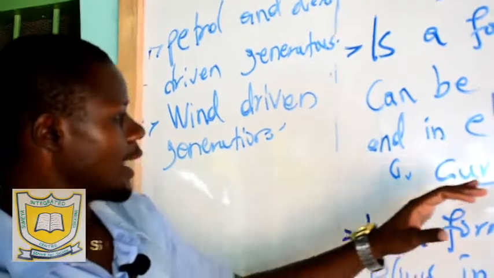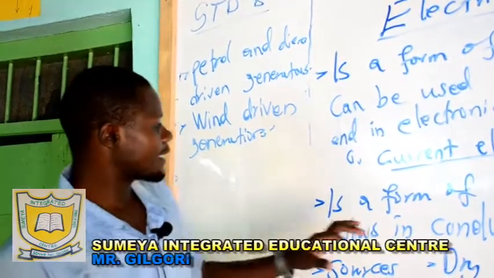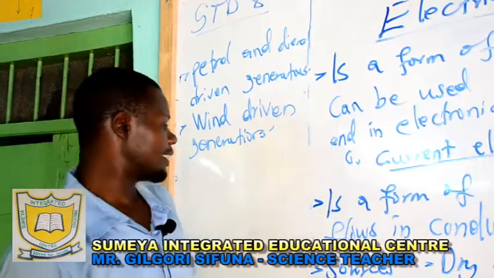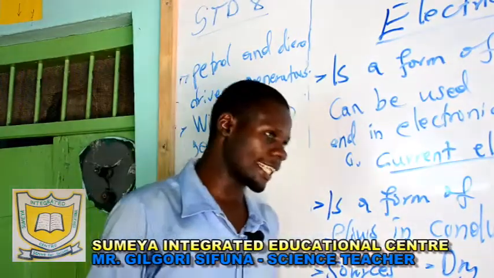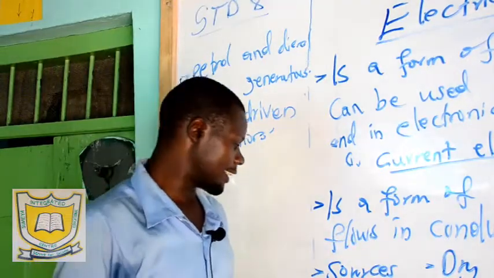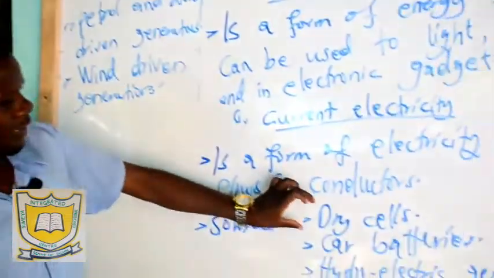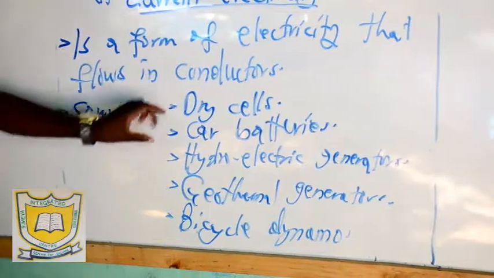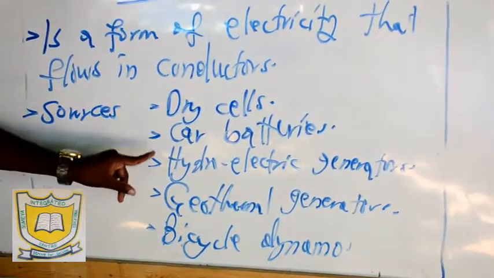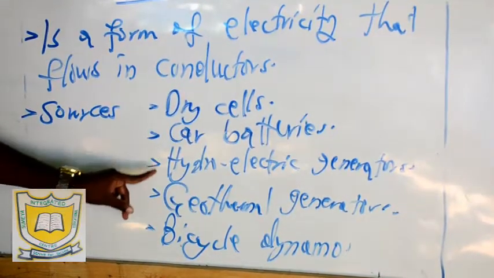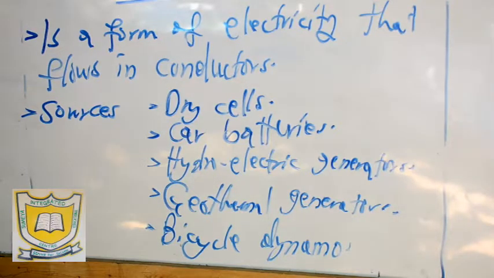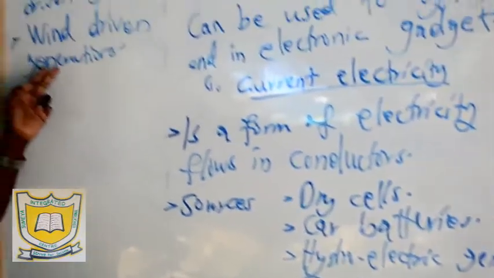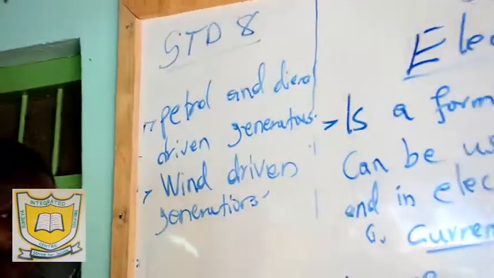When we talk of current electricity, this is a type of electricity that flows in conductors. We have some materials that conduct electricity. So the sources are dry cells, car batteries, hydroelectric generators, geothermal generators, bicycle dynamo, petrol and diesel driven generators, wind driven generators or turbines.